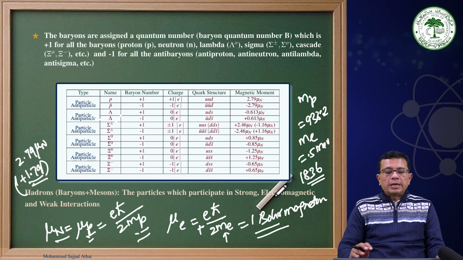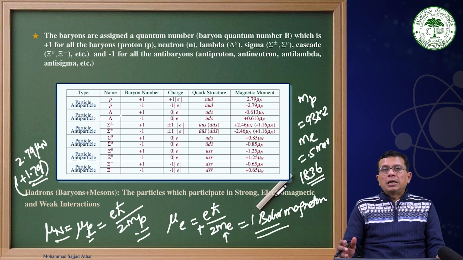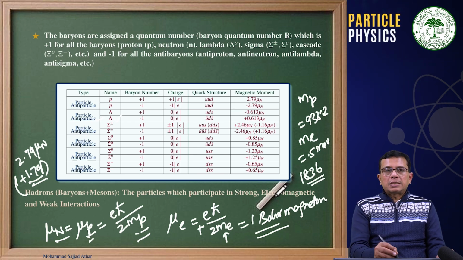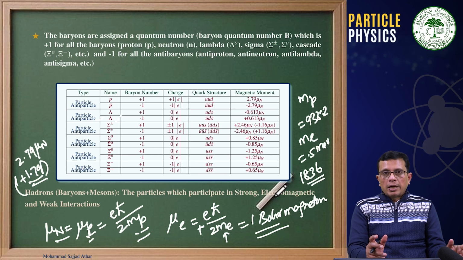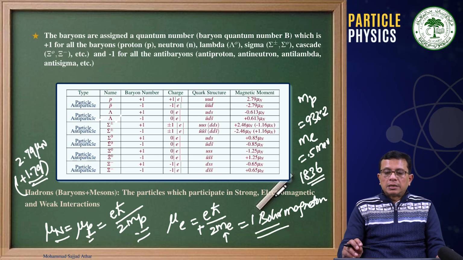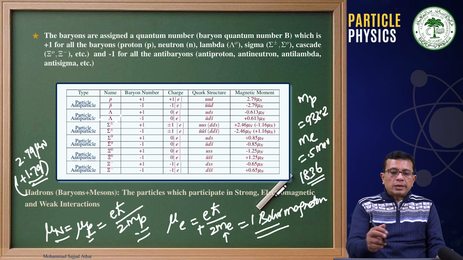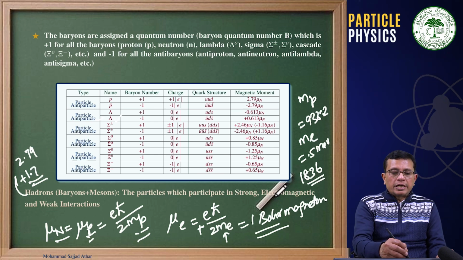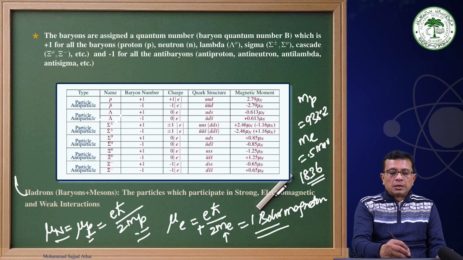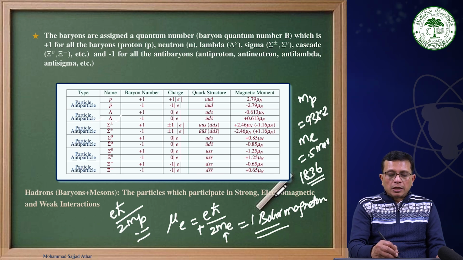This 1.79 is known as the anomalous magnetic moment of the proton, and this arises because of the structure of the proton. Similarly, if we talk about the neutron, the neutron is a neutral particle. Therefore, it should not have a magnetic moment. But it has been measured that it has a finite magnetic moment, and that is known as the anomalous magnetic moment. Anomalous means strange, different from the normal one.